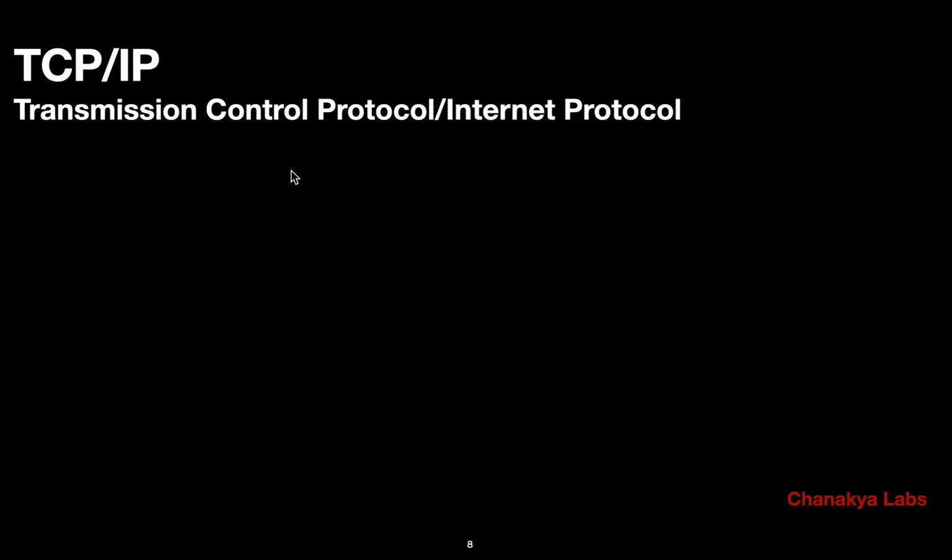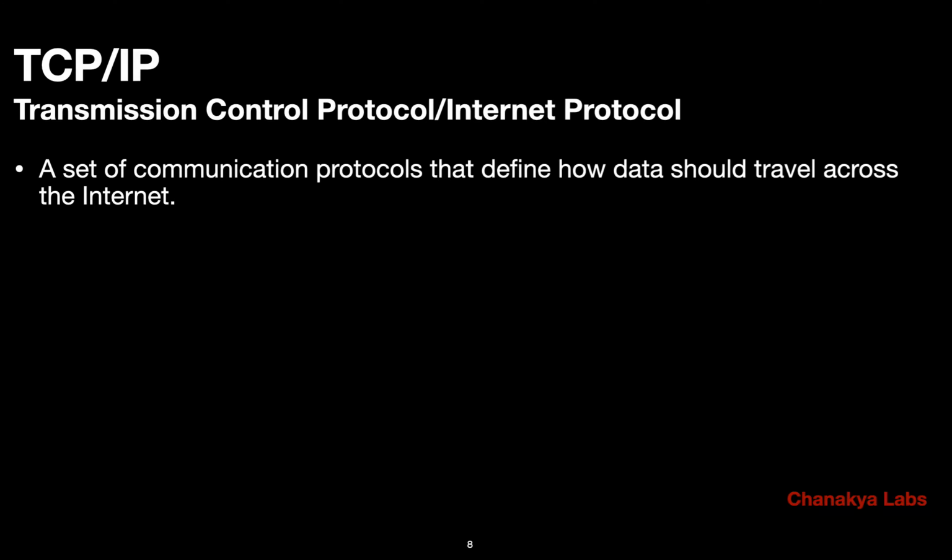Okay, so now let's understand what is TCP IP. TCP IP are two protocols used in conjunction. TCP means Transmission Control Protocol, IP means Internet Protocol. Let's first see what these protocols are, what they do, and then we'll see why they are used in conjunction. These are a set of protocols that define how the data should travel across the internet. These two in combination help us get data from one place to another on the internet, as simple as that.